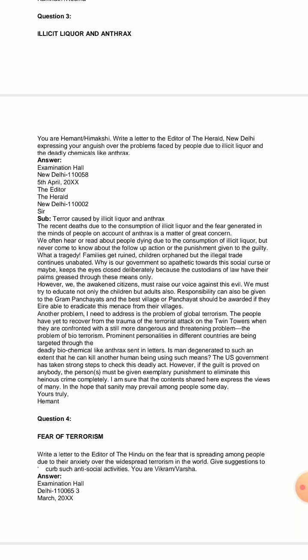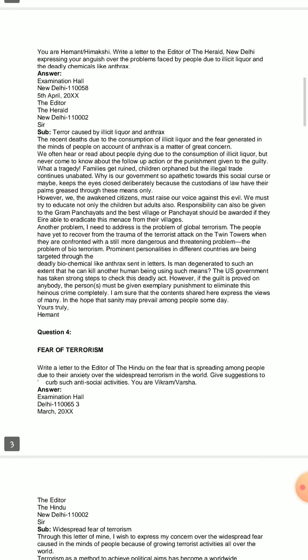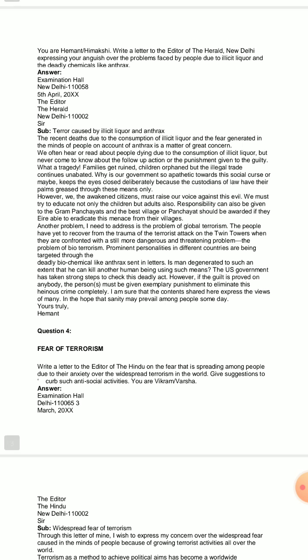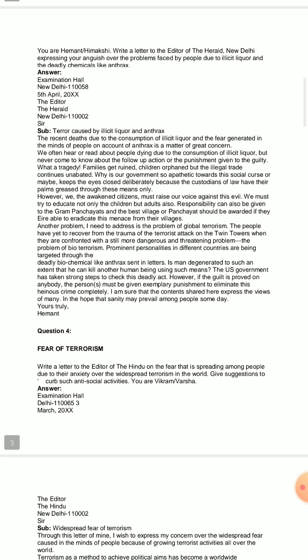So let us start. At the beginning, how will you continue? Now suppose you are writing this in the exam. So you will write examination hall, and New Delhi, you can give a pin code like this, 110058. 5th April, you can mention a year. The editor, the Herald, again New Delhi. Now the pin code once again, 110002.